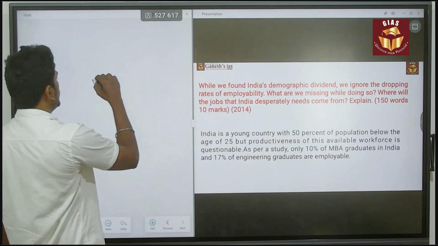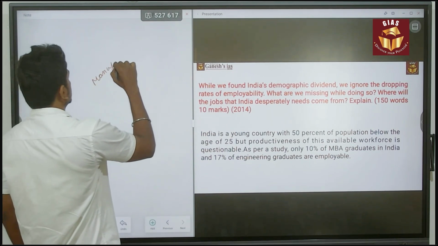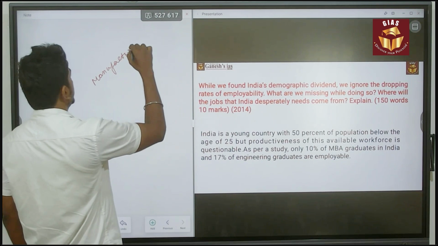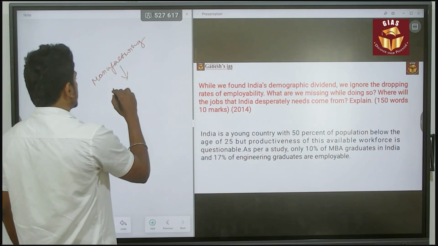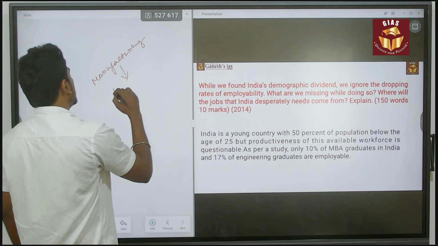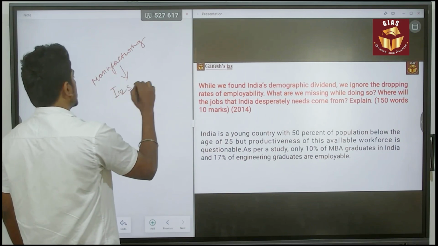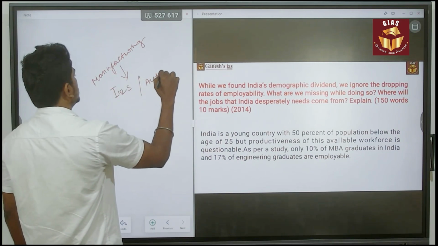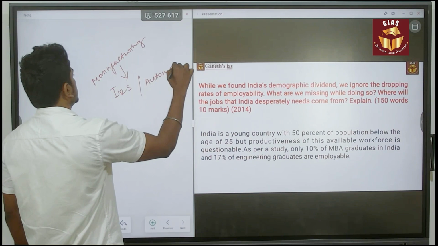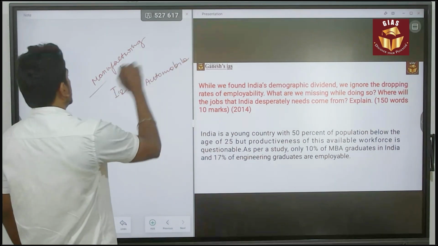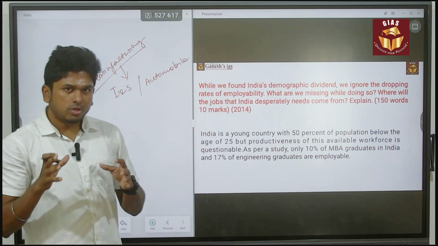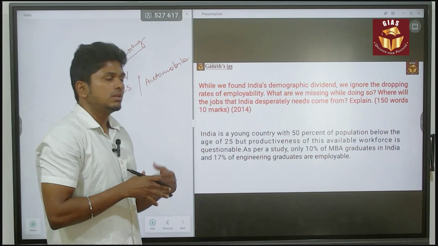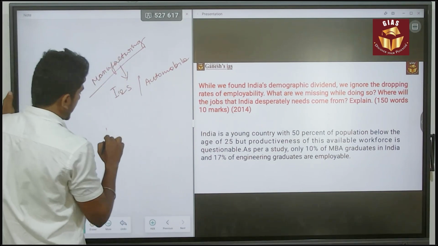Second, manufacturing sectors. That is also going to provide large employment opportunities. For that, we have to focus on iron and steel, automobile. So these are the possibilities where the huge population can be placed. Or else we can say about the IT services.